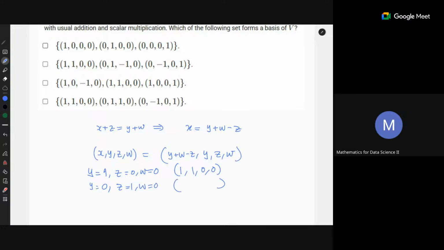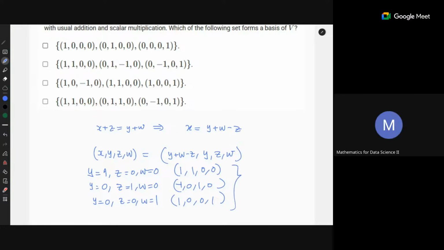What will you get? (-1, 0, 1, 0). What's the third possibility? w will be 1 and the others 0. What will be the vector? (1, 0, 0, 1). So this is how you can get the basis.